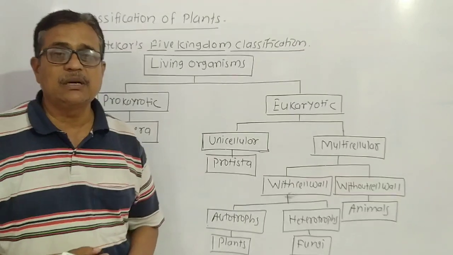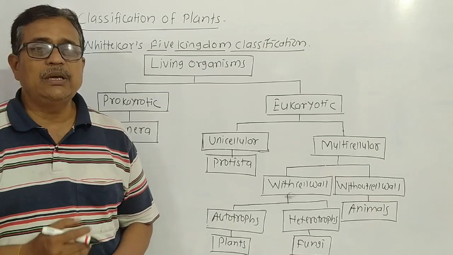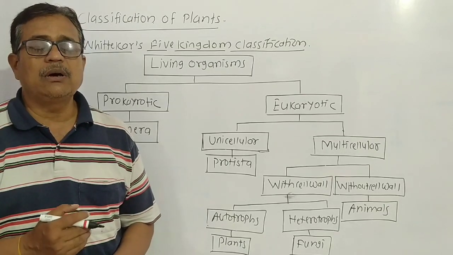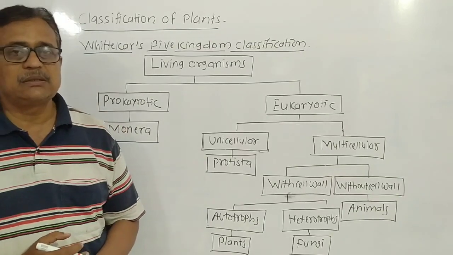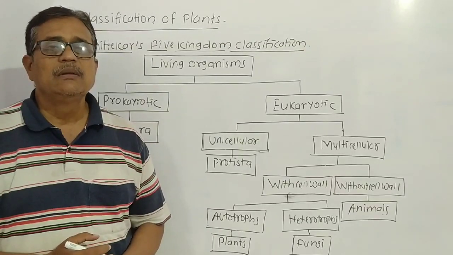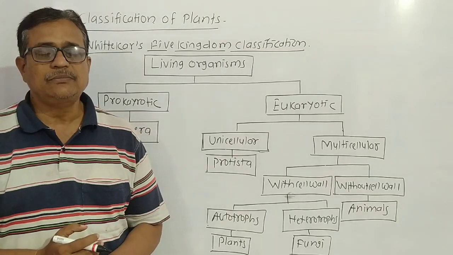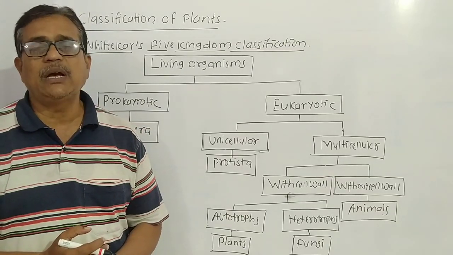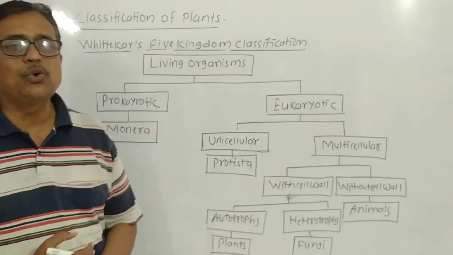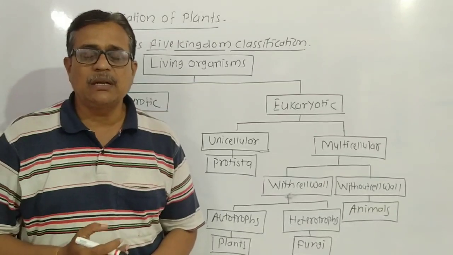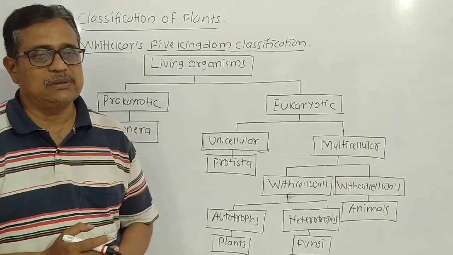But before we study the classification of plants, dear student, firstly we study living organisms and the classification of living organisms. In previous classes, we studied the difference between living and non-living things. Living organisms have some characteristics like growth, metabolic processes and other life processes. But in non-living things there are no life processes.